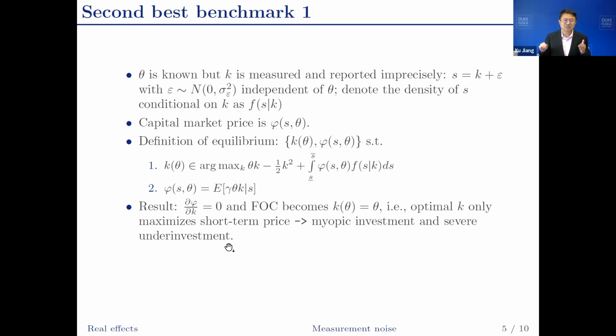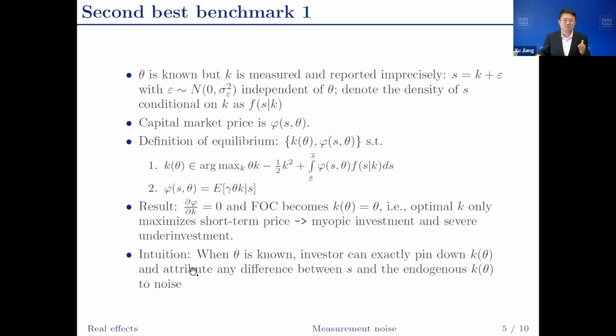The result is quite striking. We can see here the optimal investment only maximizes short-term price. So there will be severe underinvestment. Instead of investing 1 plus gamma theta, the manager only invests theta. Why is that? The intuition is similar to what we discussed in lesson 2 of this module.